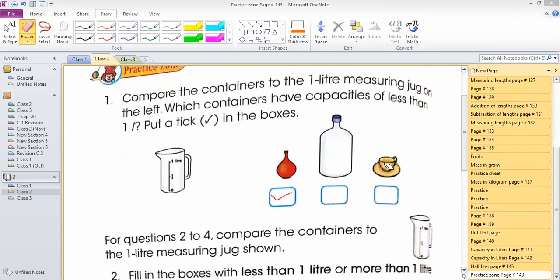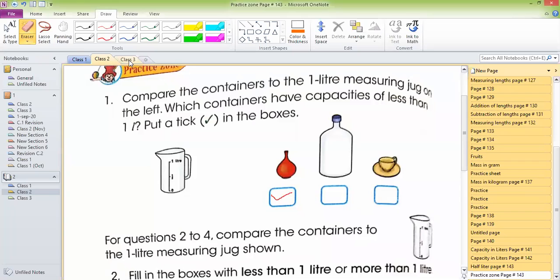Now coming to this cup. Check the capacity of this cup and tell me if it has less than 1 liter, so say yes. If it has more than 1 liter, so say no. Does this cup have less than 1 liter capacity? You have to check. If it has less than, you will put a tick and say yes. Yes, guys. Sharif Ahmad, very good. Ilyas, very good. Saud, very good.